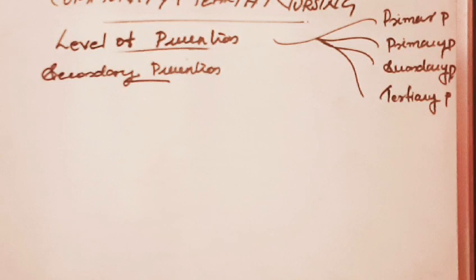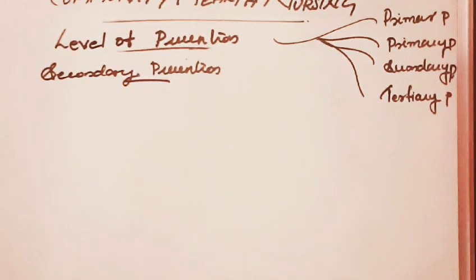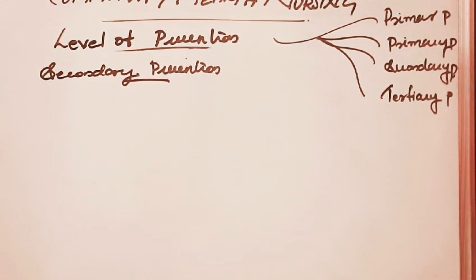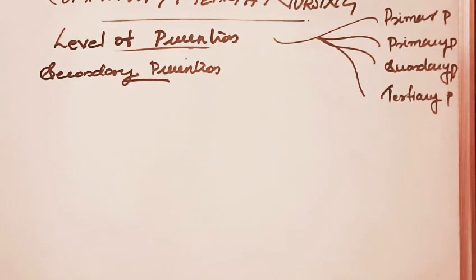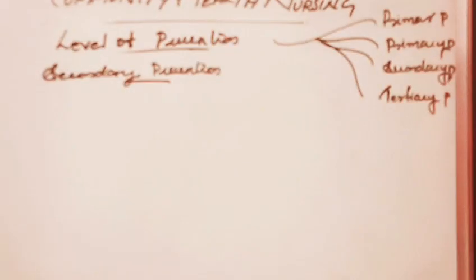Secondary prevention is the action which halts the progress of disease, impedes its stage, and prevents complications.